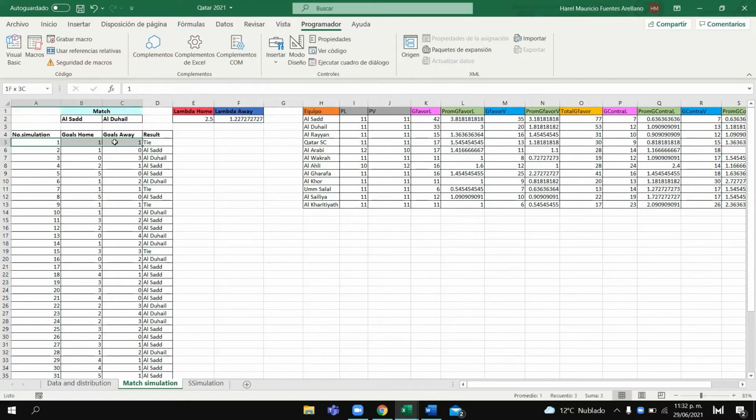So for this first simulation, our result is that the teams tie. And of course, we can do this same process as many times as we want. For each time we do this, we get the result: if the local team wins, if the visitor wins, or if they tie.